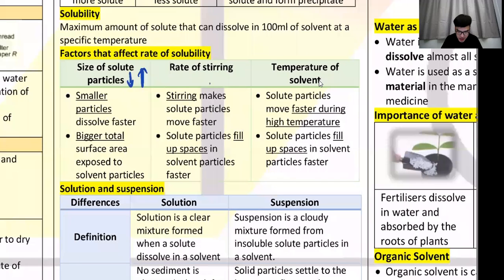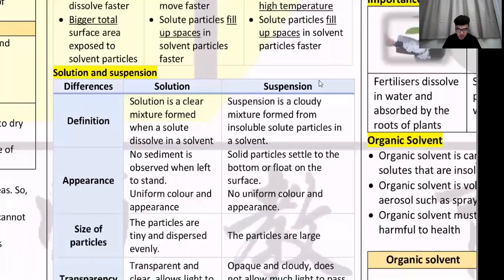And of course, stirring, the higher the stirring, the higher the solubility, you stir your Milo. Okay, temperature, higher temperature, higher solubility. You use hot water to make Milo. So you want your Milo to dissolve very fast. Number 1, Milo needs to be very small, powder. You need to stir it. You need water to be hot. 3 factors.